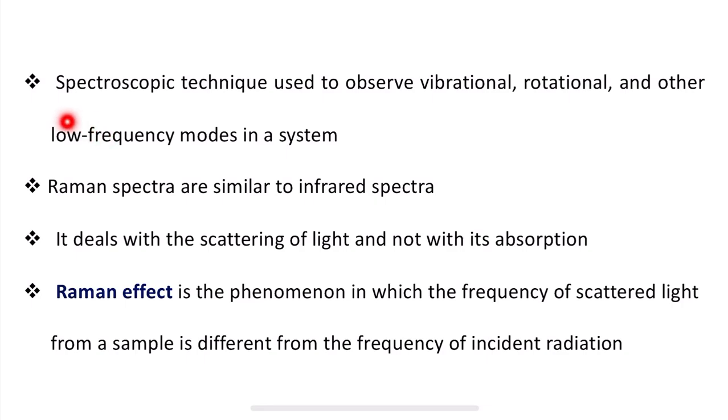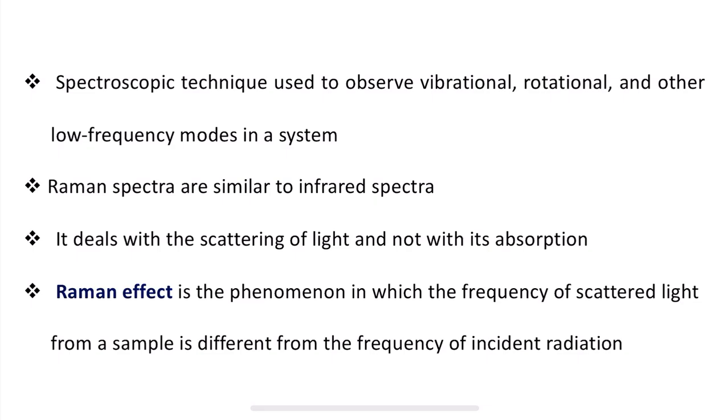Now let us understand the theory of Raman spectroscopy. When a beam of monochromatic radiation passes through a transparent medium, the photons have energy h nu. We all know that we measure the energy of the photon as h nu, where h is Planck's constant and nu is the frequency of that particular photon. When a photon of certain energy, say h nu, collides with the molecules of the medium, a part of the light is scattered. This is a general phenomenon.